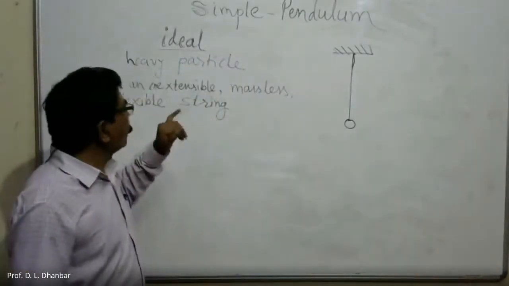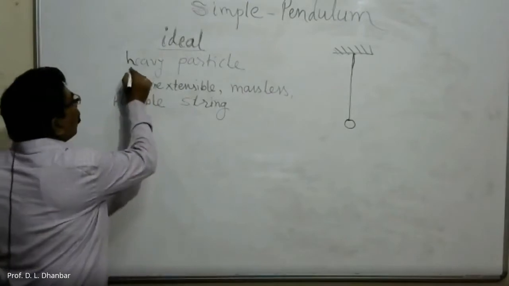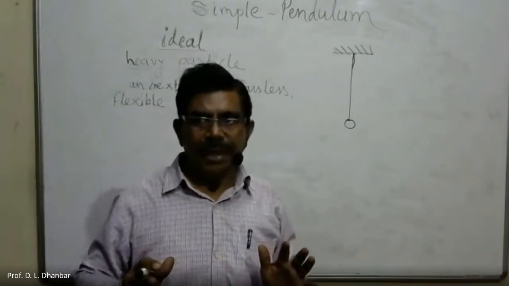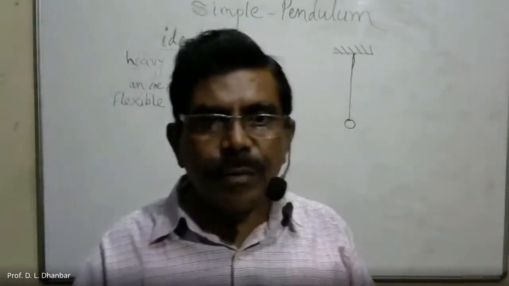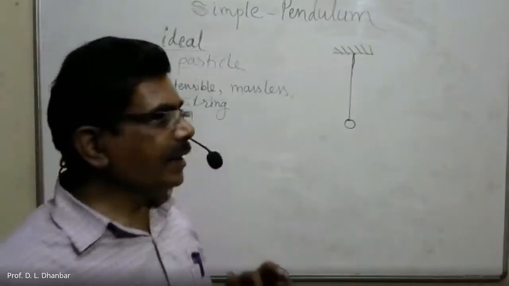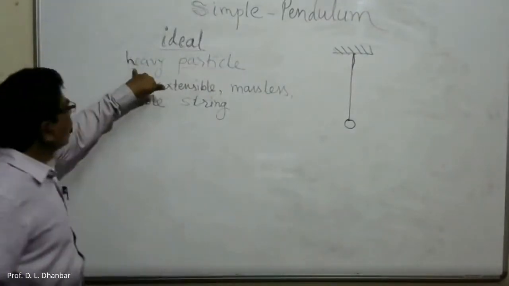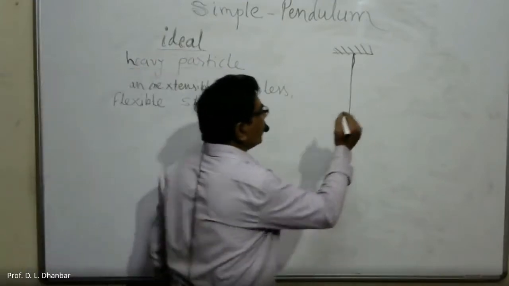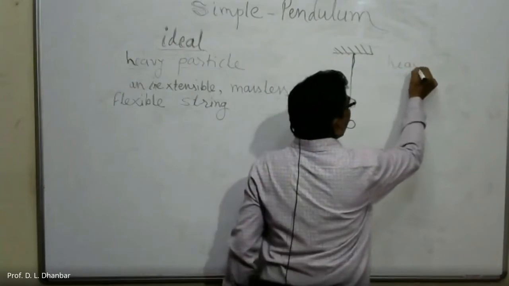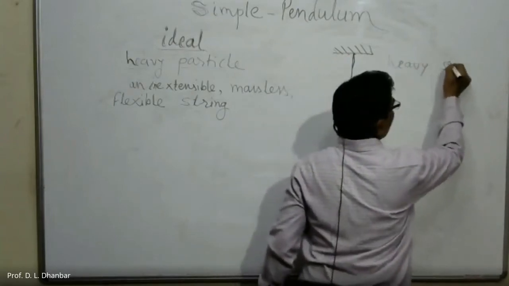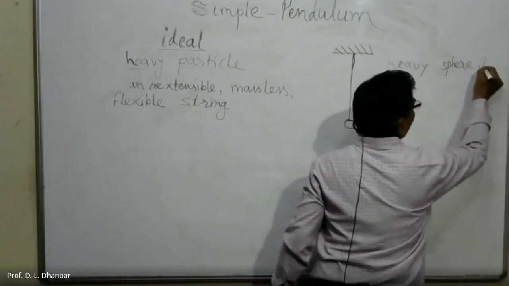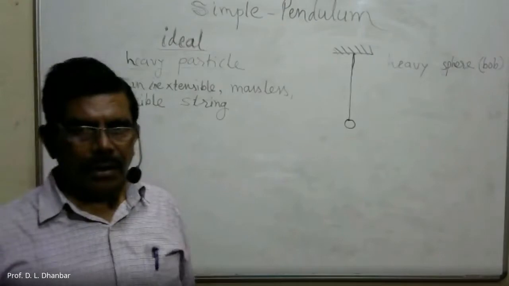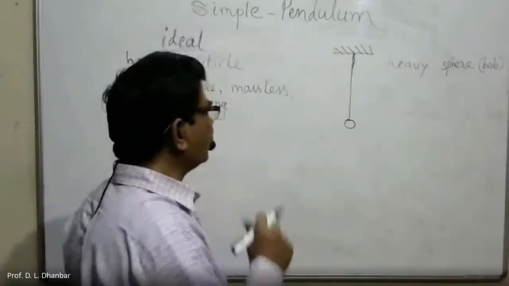But practically, it is not possible to have a heavy particle. In order to perform this experiment, or to construct a simple pendulum in our laboratory, it is not possible for us to find a heavy particle. So instead of a heavy particle, we use a heavy sphere, generally a metal bob, which is spherical in shape.